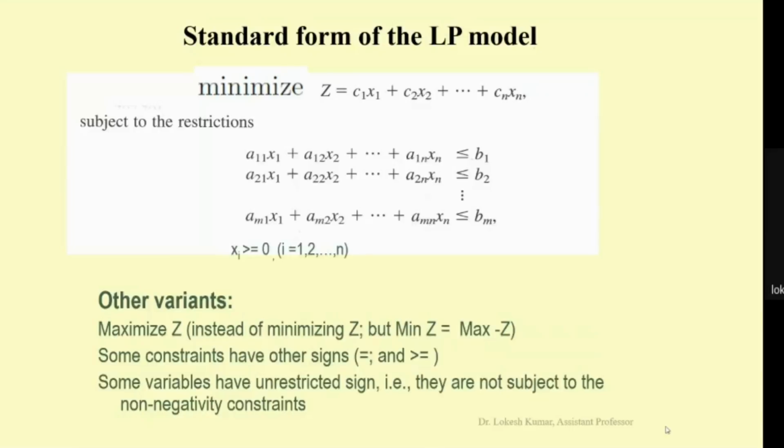a12x2 plus a1nxn should be less than or equal to b1. This is the first constraint, and so on. And lastly, we have the constraint xi should be greater than or equal to 0. It means it should not be negative, for i ranging from 1 to n. The other variant may be to maximize z rather than minimize z, as shown here.